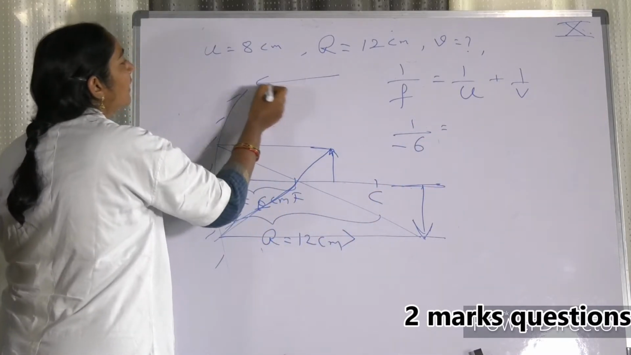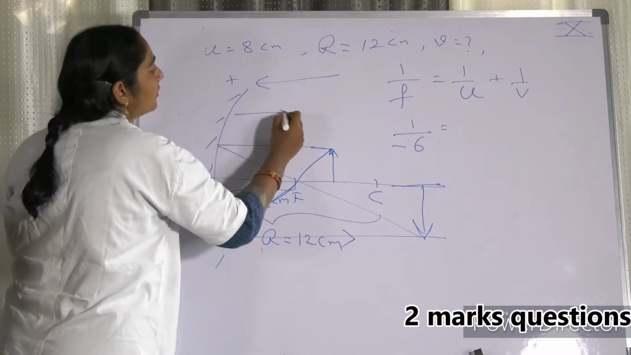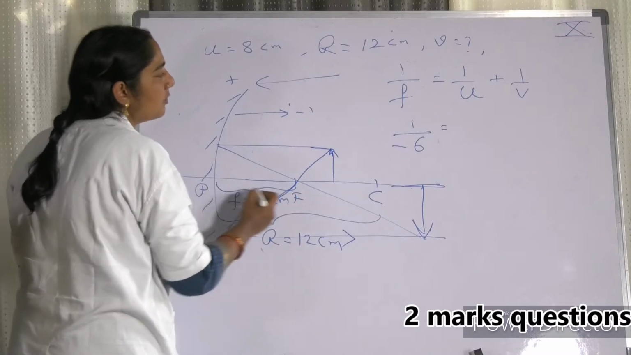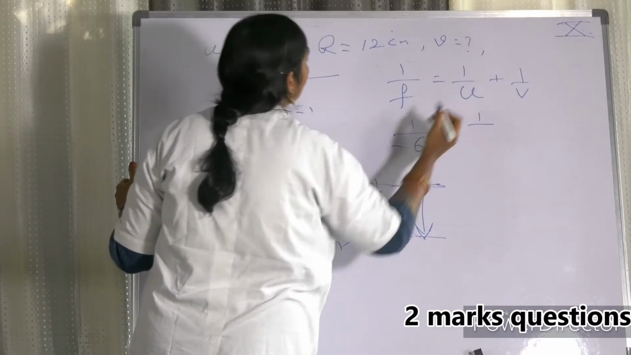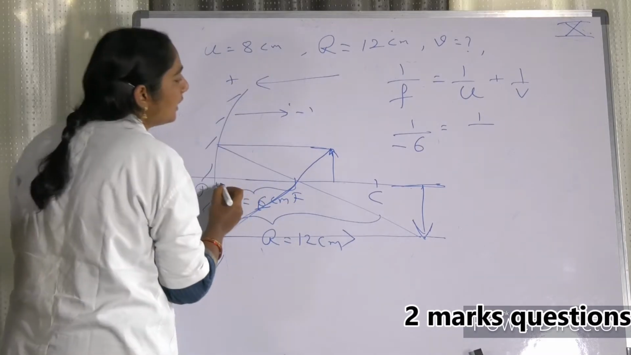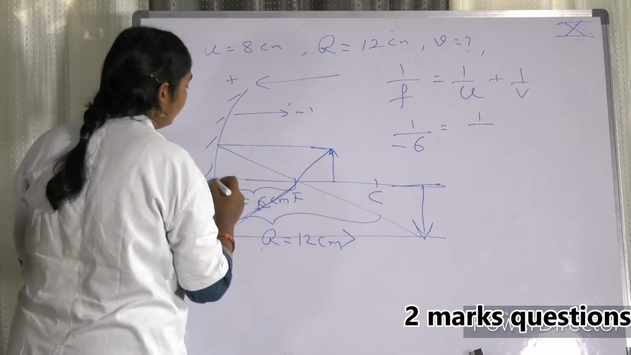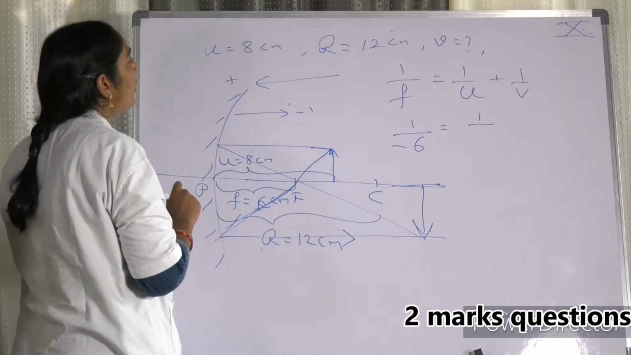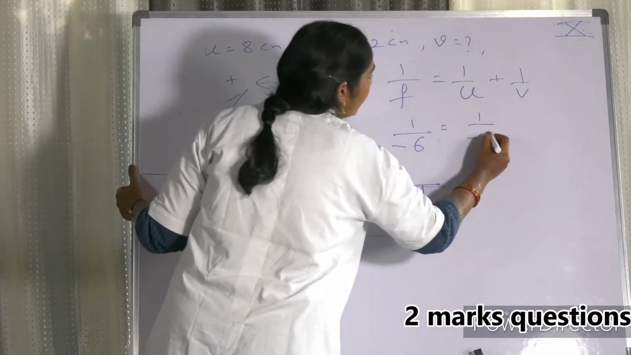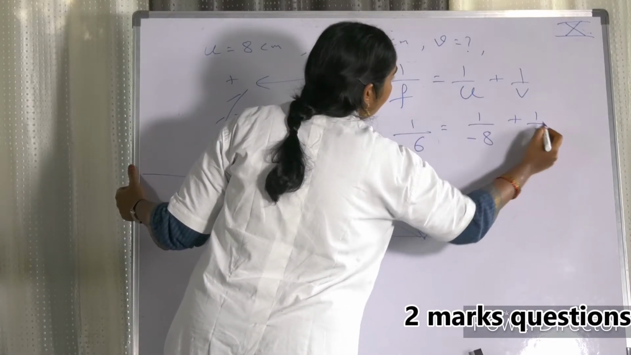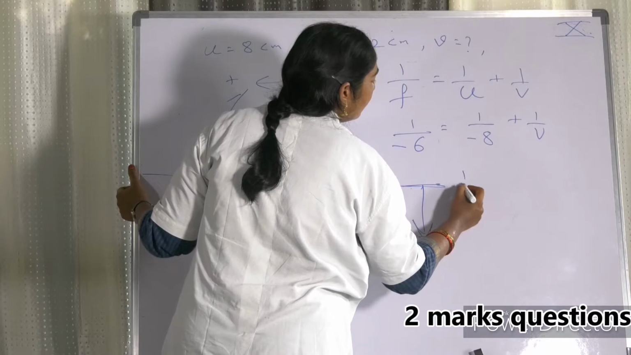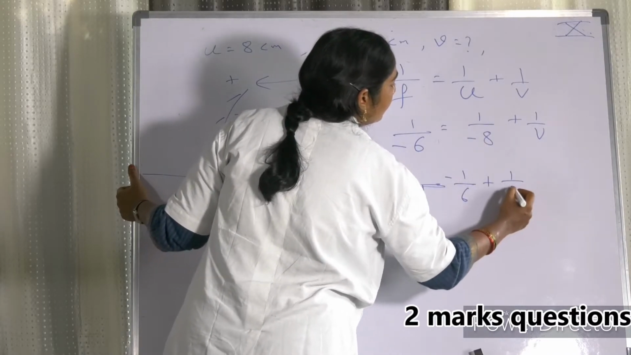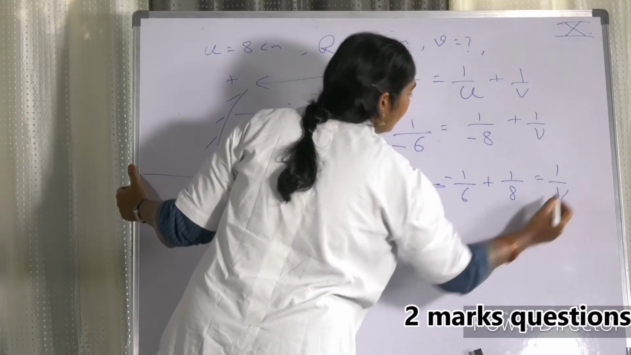This is the direction of light, positive. This direction you have to take negative. Now you are measuring F in this direction, so minus 6. U is also taken in this direction, so U is 8 centimeters, the object distance, and we take it as minus 8, plus 1 by V. So now minus 1 by 6, if this comes to this side, plus 1 by 8 is equal to 1 by V.